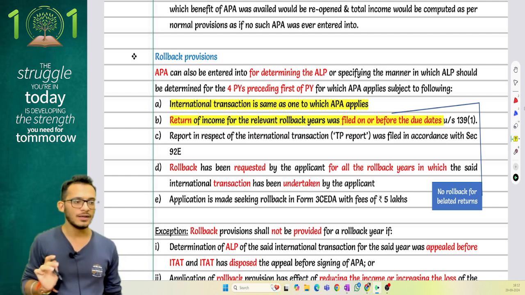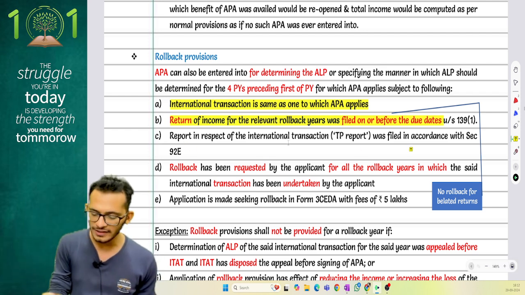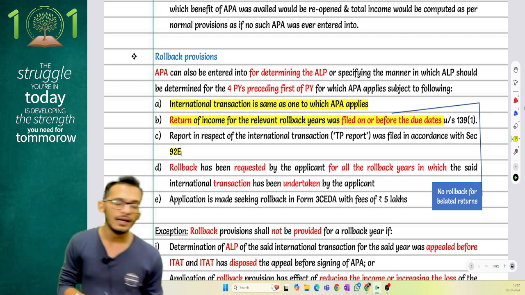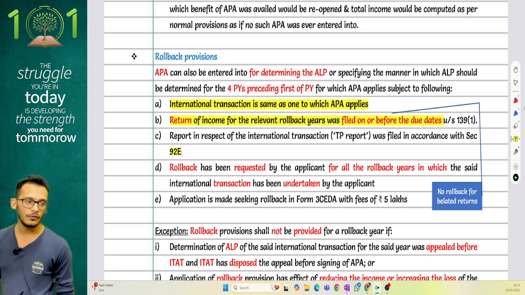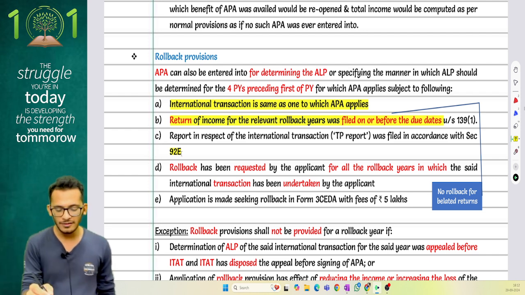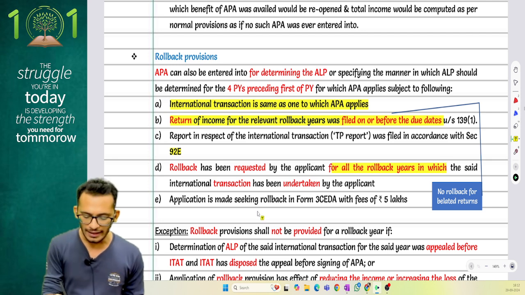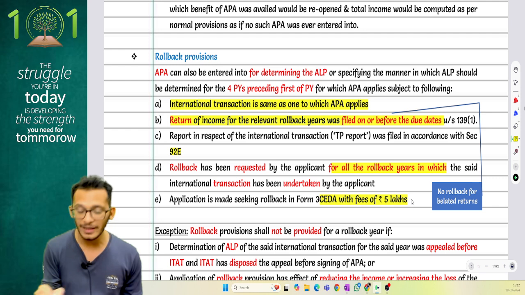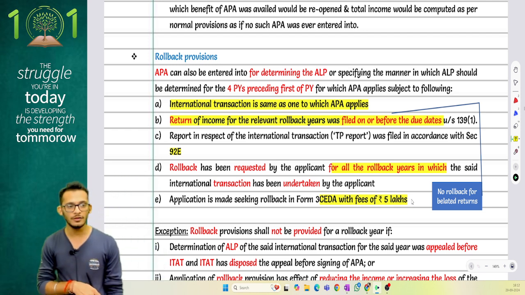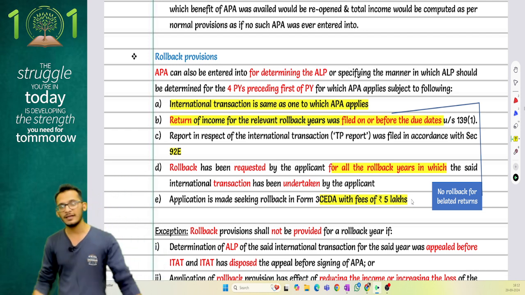Balance years will be taken into consideration. The report in respect of these were filed in accordance with section 92E, meaning you filed your 3CB properly. Rollback has been requested for all the past 4 years, and application is made seeking rollback with a fees of 5 lakh rupees. You have to mandatorily satisfy all the conditions.